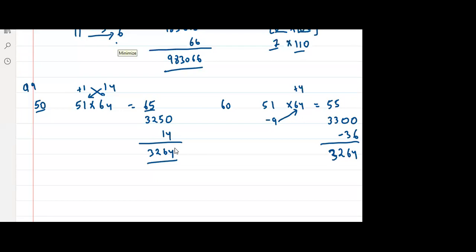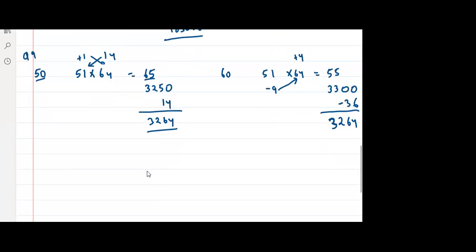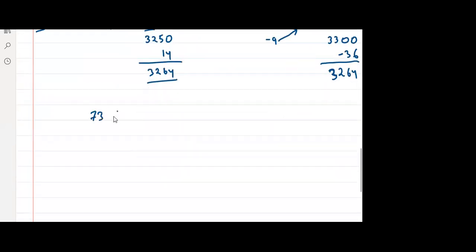Okay, Tanvi, wait, 73 and 89, right? 73 and 89. Let's see. 73 into 89. Now tell me, which number should we take? I can take anything. So let's take, in one case, 100. In one case, 90. In one case, 70. And you decide which is easy. You guys decide which is easy.